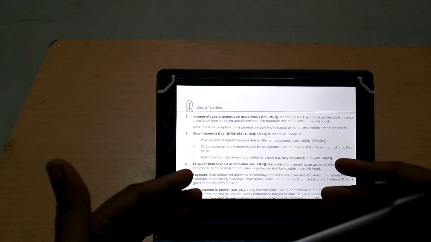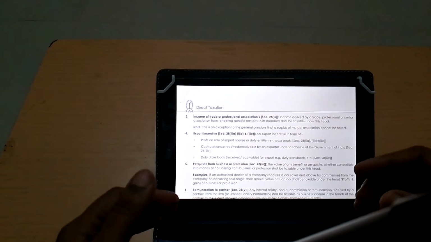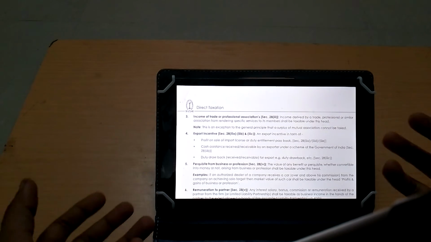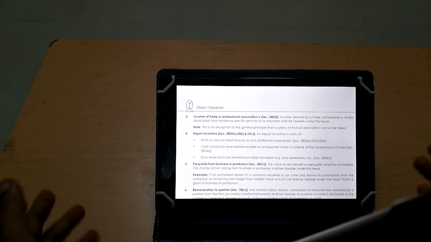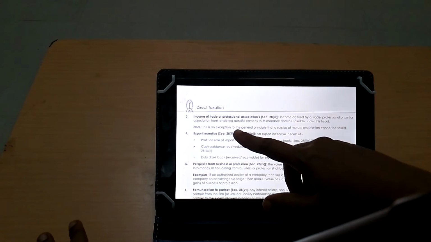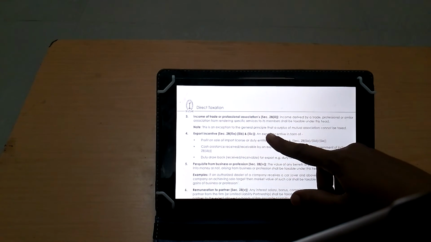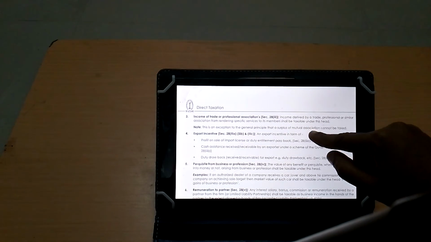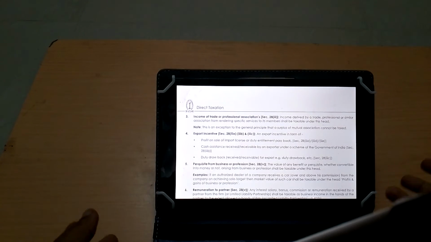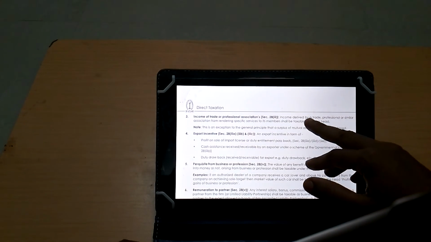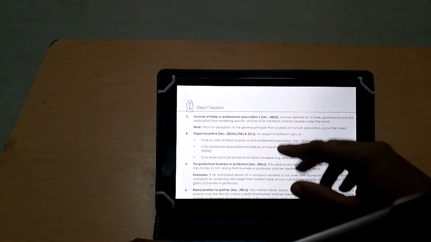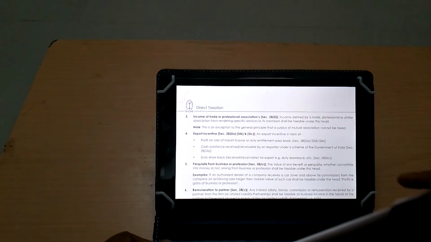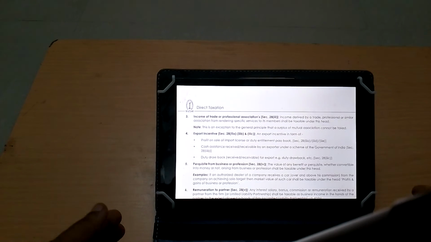Let's understand it better. If any income is derived by a trade or professional association by promoting its common interest, then it will not be taxable. Actually, this is an exception to the general principle that surplus of a mutual association cannot be taxed. However, if income is derived by a trade, professional or similar association from rendering specific services to its members, then it shall be taxable under this head.